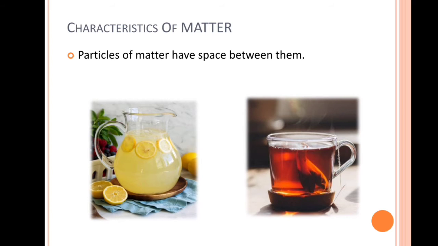The particles of one type of matter get into the spaces between the particles of the other, and this shows that there is enough space between the particles of matter. So in the lemonade, and also in tea and coffee, it shows that the particles of matter have space between them.